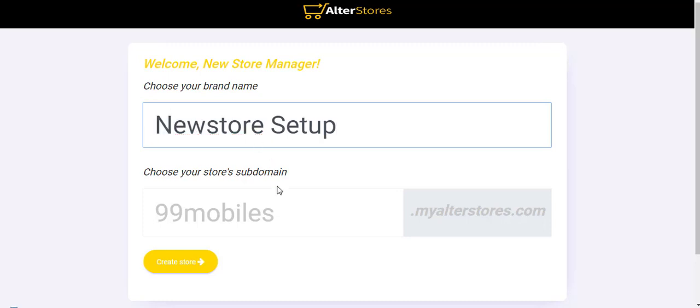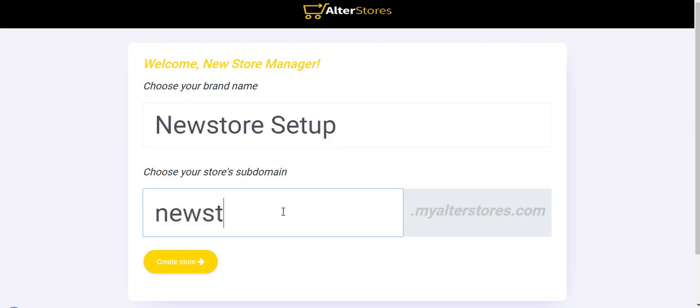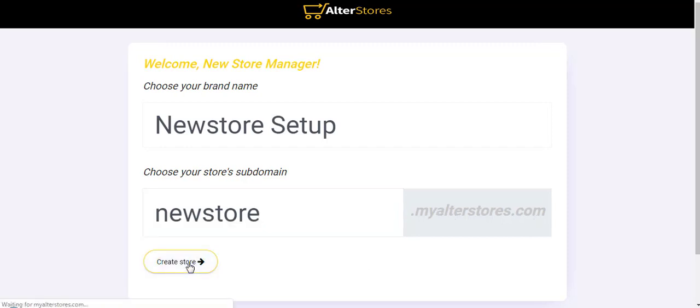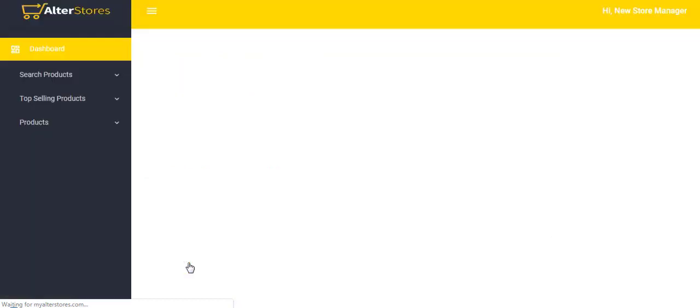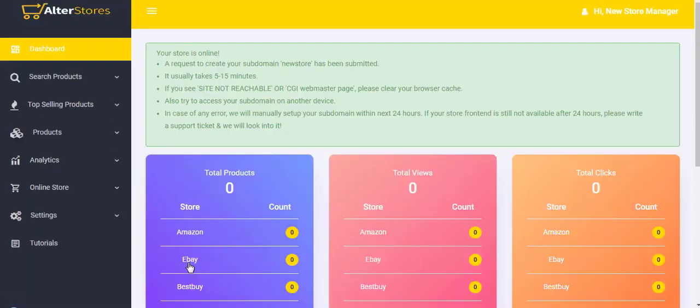New Store Setup. And our subdomain, we want to call this new store, which will now take up the parent domain, myAlterStores.com, and we hit create store. Once you hit create store, this will launch you straight onto your dashboard. Great. So you're now seeing another second stage dashboard, which is directly your storefront manager's dashboard. This is where you manage everything that happens at the front end of your store.